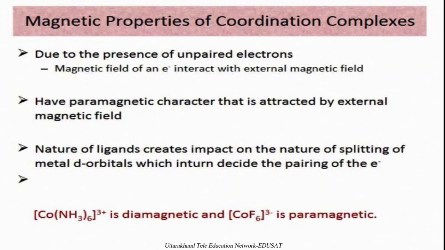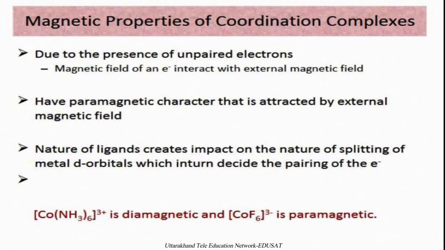For example, take the cobalt hexaammine complex and the cobalt hexafluoride complex. The hexaammine complex is diamagnetic in nature, whereas the cobalt hexafluoride is paramagnetic in nature. It is because the amine ligand pairs up the unpaired electrons due to its larger splitting value, whereas the fluoride can't pair up the unpaired electrons in this compound.